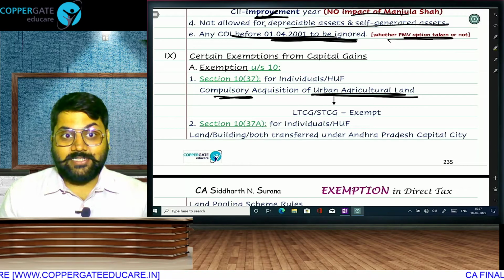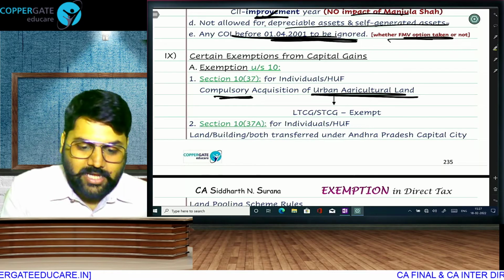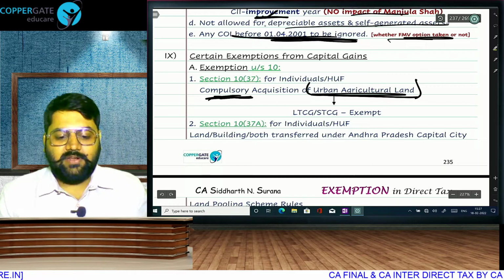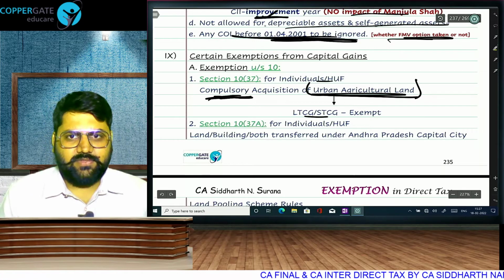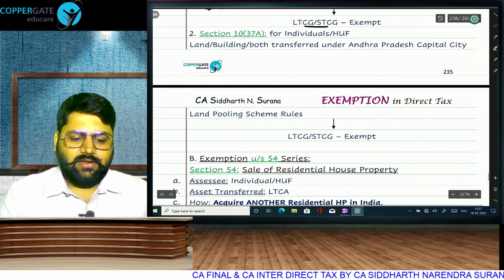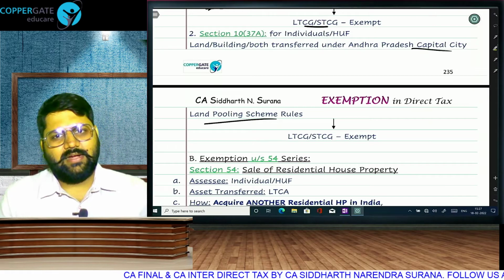Urban agricultural land is a capital asset. If it was rural, then the topic is over. We don't apply anything. It's a capital asset. If you sell it, it is taxable. But compulsory acquisition will be exempt, whether it is long term or short term. For individual HUF, compulsory acquisition of urban agricultural land is exempt. And 10(37A), Andhra Pradesh Capital City Land Pooling Scheme, it was a temporary thing, and that is going to be exempt.